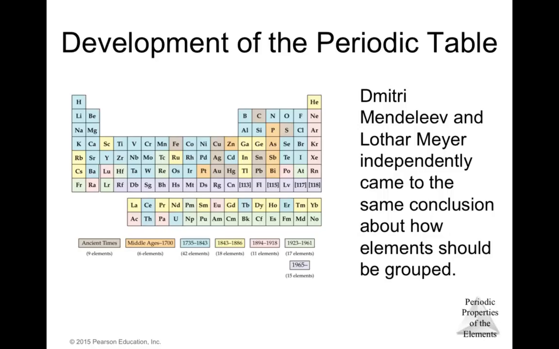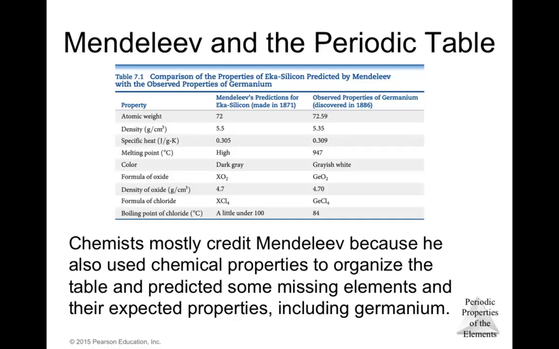Although Mendeleev and Meyer came to essentially the same conclusion about the periodicity of element properties, Mendeleev is given the credit for advancing his idea more vigorously and for predicting new elements. So, for example, here was one of Mendeleev's predictions about an element that at his time didn't exist, but he expected that it would be found somewhere.